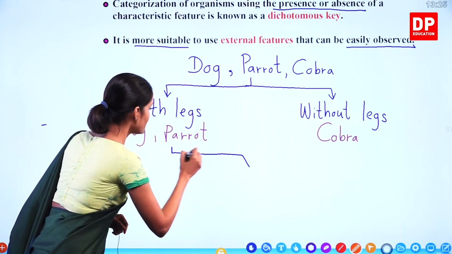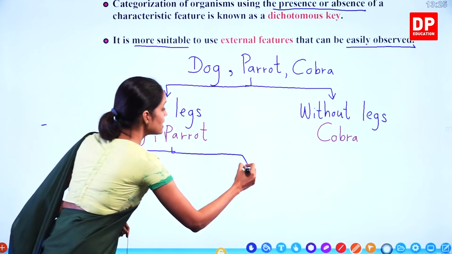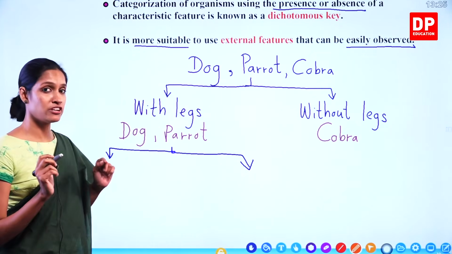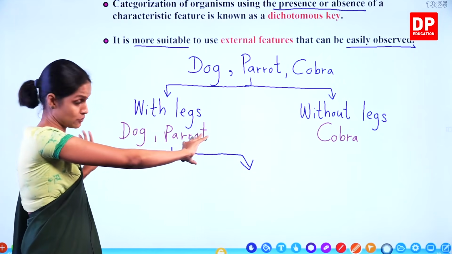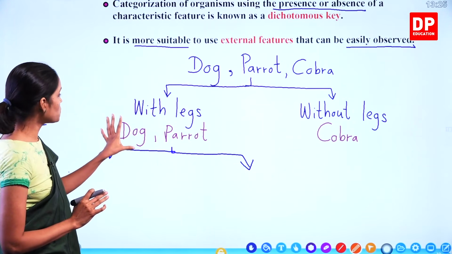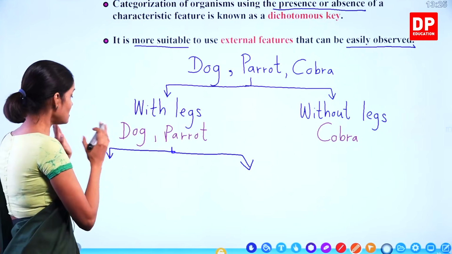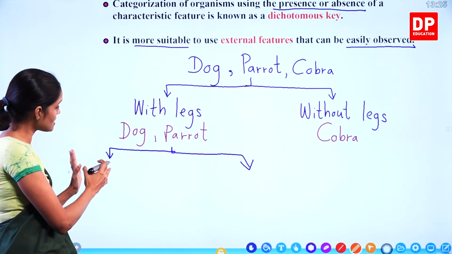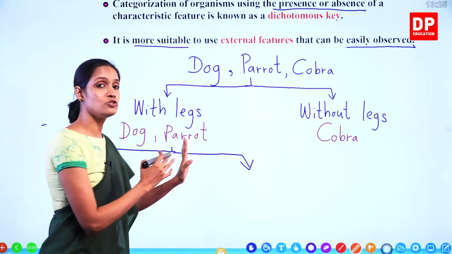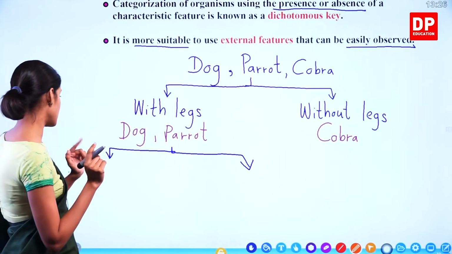Again, you have to divide it into two parts. As I told you, each time you have to divide it into two parts, two branches. So we have dog and parrot, and we have two branches again. On one side, you have to take the presence of one characteristic, and on the other side, the absence of the same characteristic.